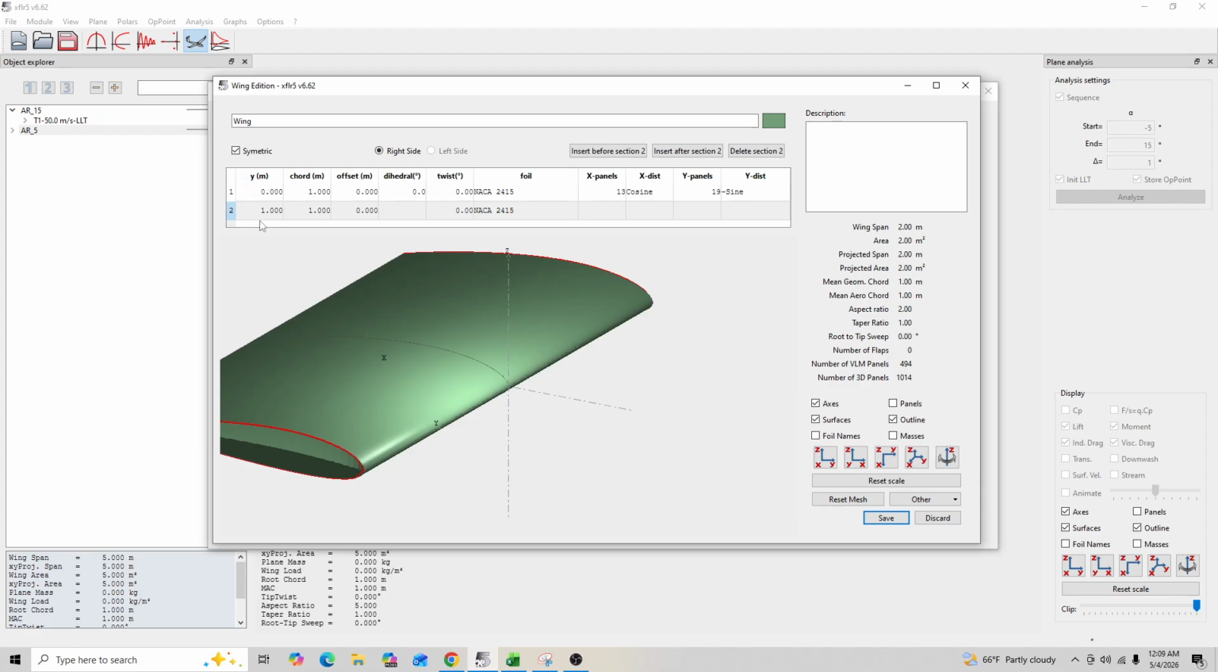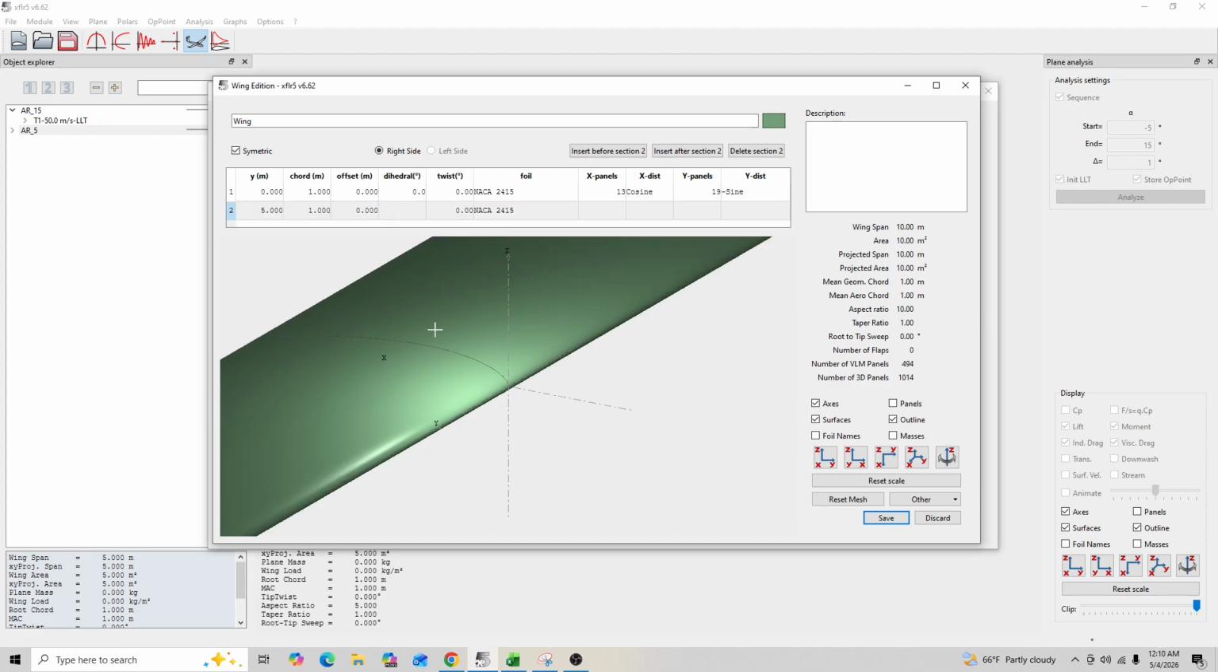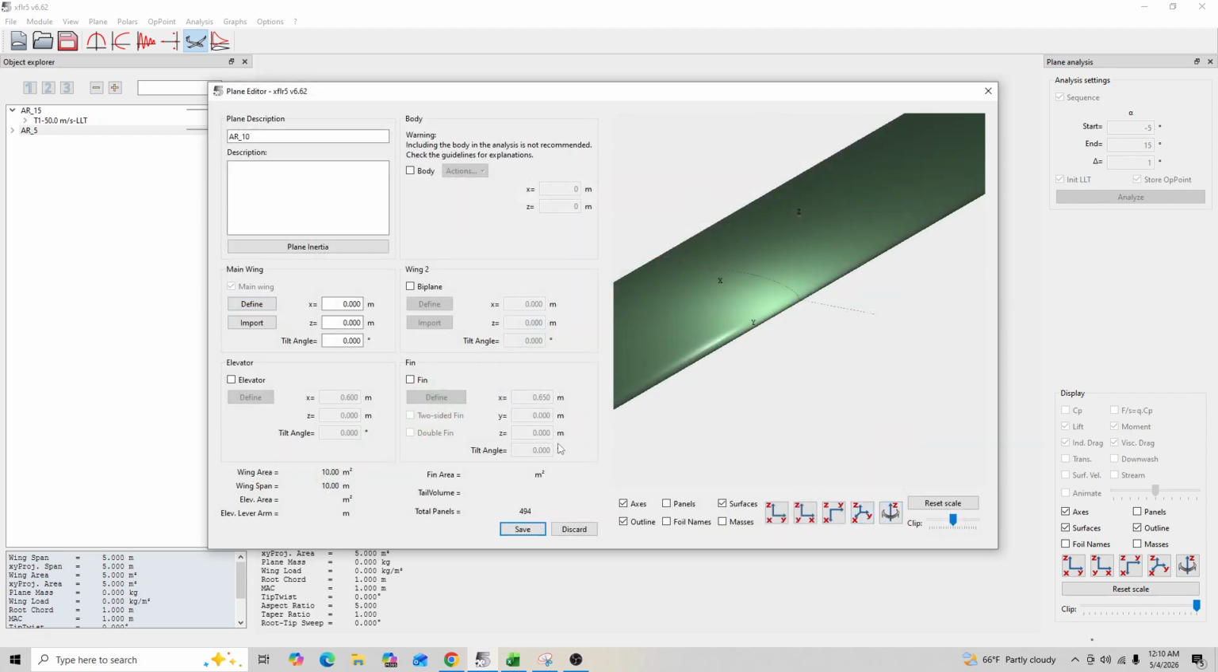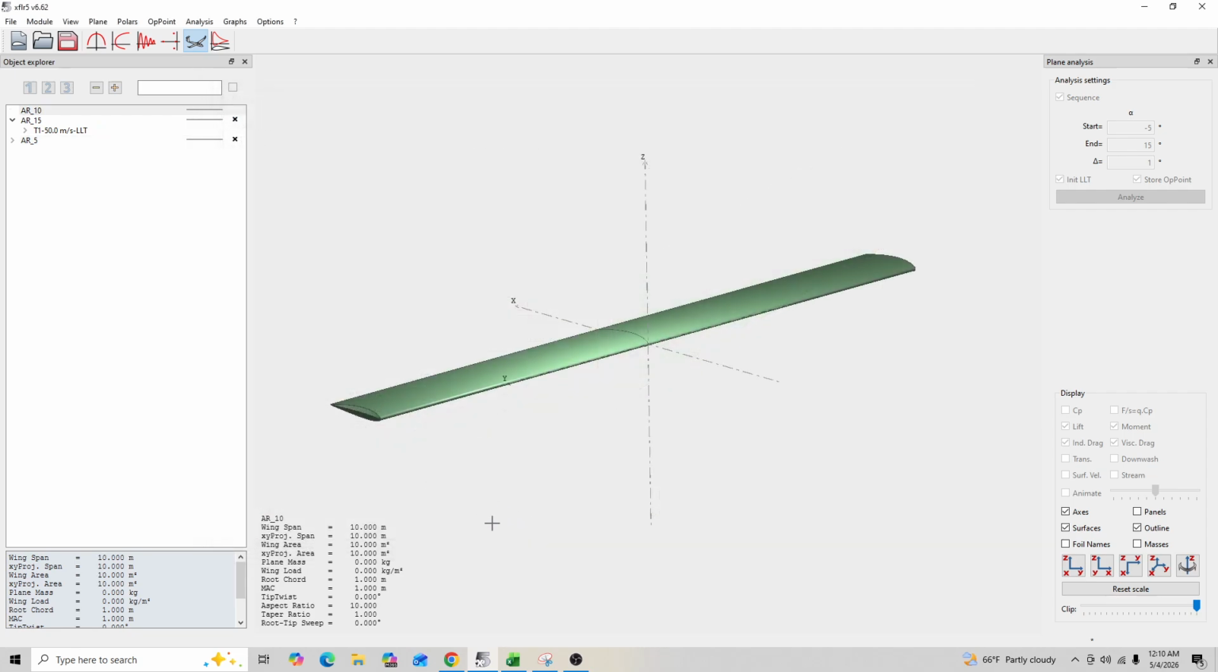We'll start at Y is 0, and since this is an aspect ratio of 10, we want to go up to 5, so it'll be 5 on each side. You can zoom out and see it's gotten a little bit bigger. Over here, just to double check, you can see the wingspan is 10 meters and the aspect ratio is 10, so that's exactly what we want. Now we can go ahead and save our wing there. And we have aspect ratio 10, yep. You can go ahead and save that as well.